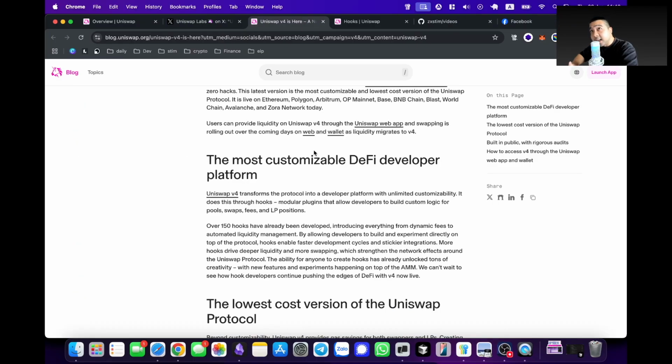The biggest thing that came with Uniswap V4 is actually the introduction of hooks. Hooks essentially transform Uniswap into a developer platform with unlimited customizability. Alright, so a very interesting new primitive that came with Uniswap V4.